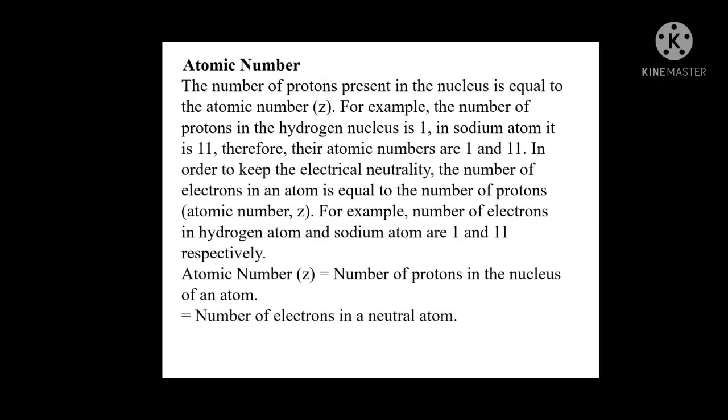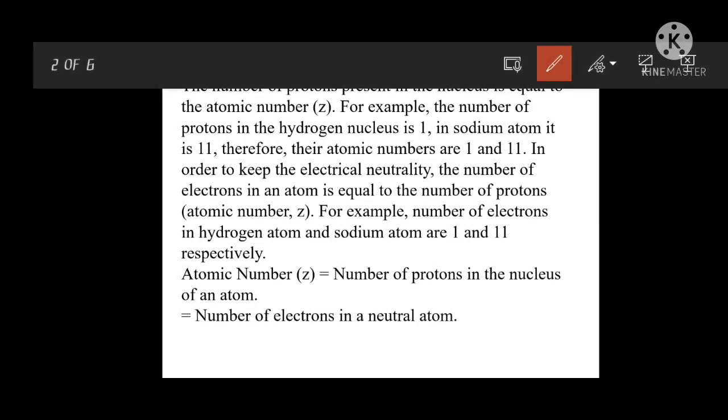It is denoted by Z. For example, the number of protons present in the hydrogen nucleus is only 1. The nucleus consists of protons and neutrons. Protons have a positive charge, electrons have a negative charge, and neutrons are neutral, which means they do not have any charge.